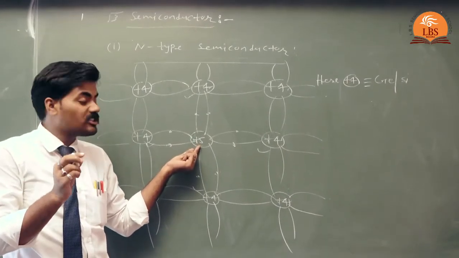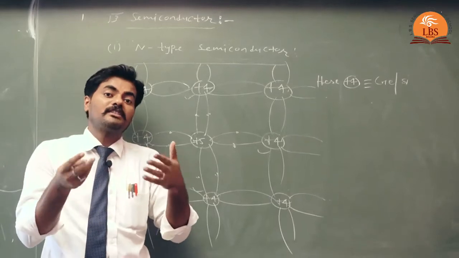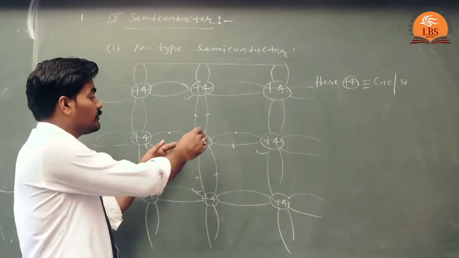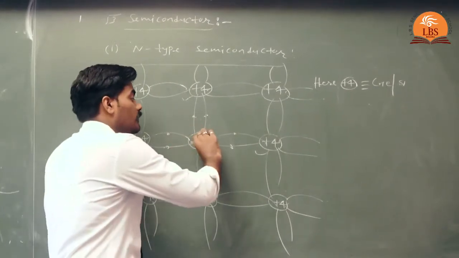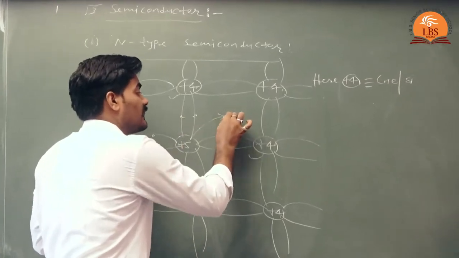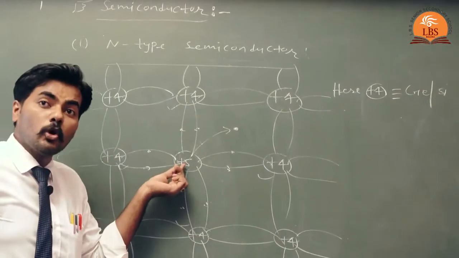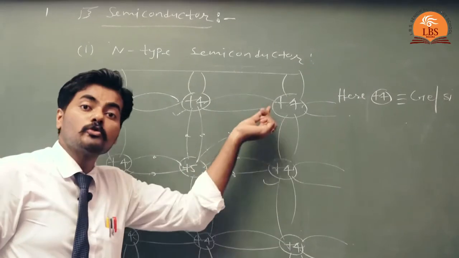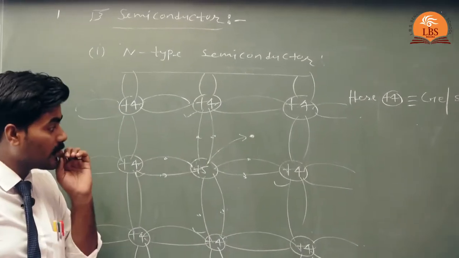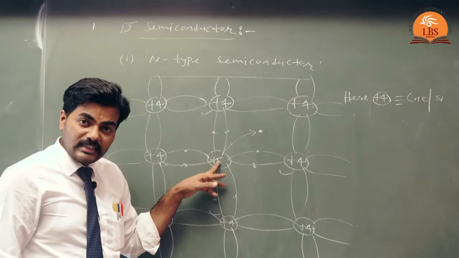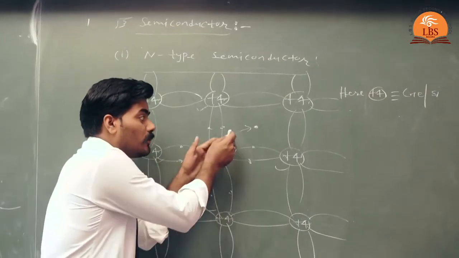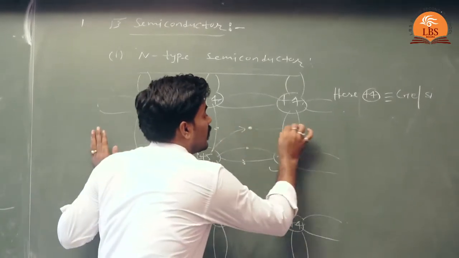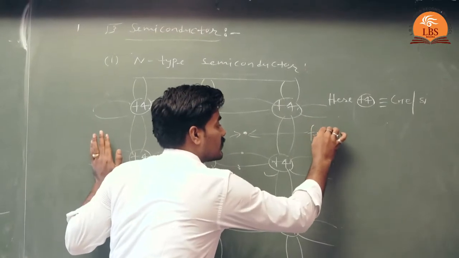So at room temperature this 5th electron acquires thermal energy, and as a result it leaves the atom. In this way, we can say that the impurity atom donates 1 electron to the entire crystal structure.